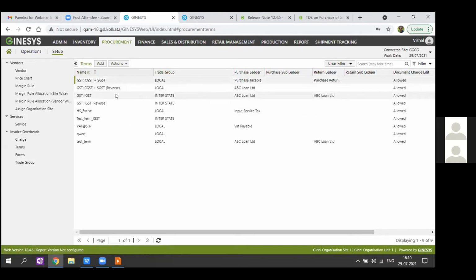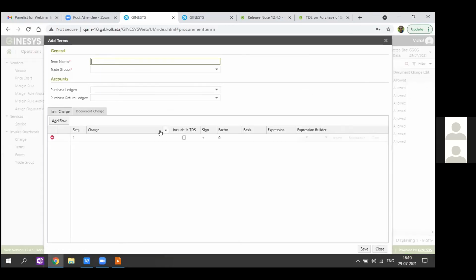Moving to this term master, we have provided a checkbox for including TDS. It's been left open. If you want to include this charge in the calculation of TDS, you can mark it as ticked. If you want to exclude this charge from the calculation of TDS, you can mark it as unticked. So the TDS applicable amount will be the gross amount plus all the charge amounts that are marked as included in TDS.